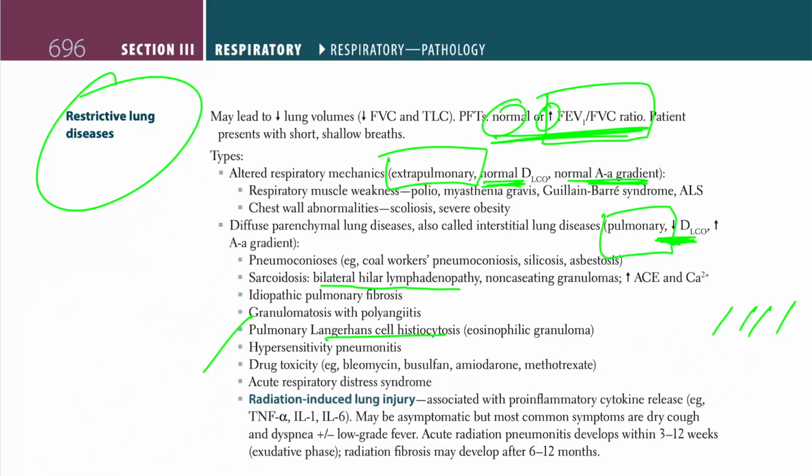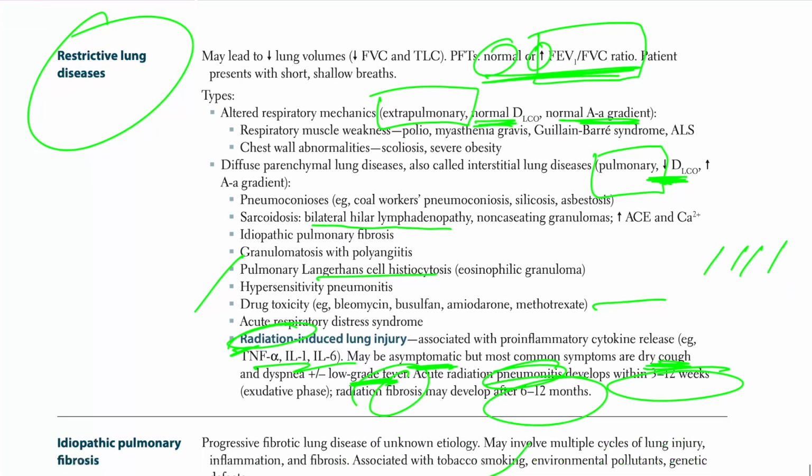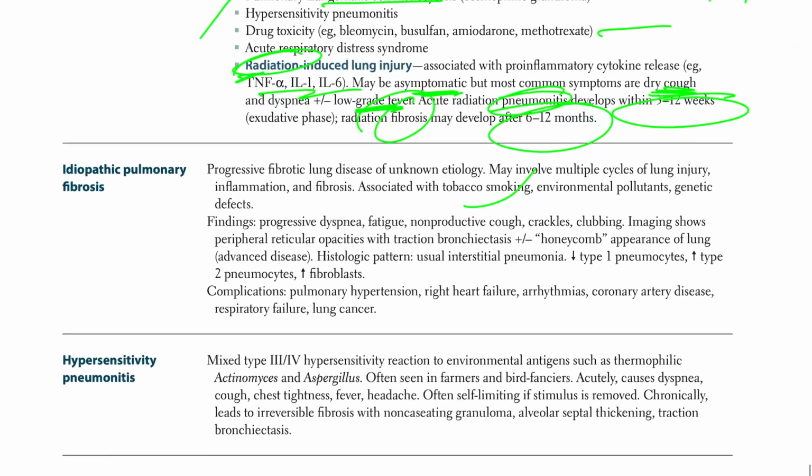But okay, so we got the BAM here, and we got this TNF alpha and IL-6. It could be asymptomatic, but again, it's just going to present a dry cough, nothing else, with a low-grade fever. Dry cough, low-grade fever after radiation. You think about pneumonitis, which can occur within 3 to 12 weeks, but the fibrosis will occur within 6 to 12 months. Moving on with the specific one, which is idiopathic pulmonary fibrosis, IPF.